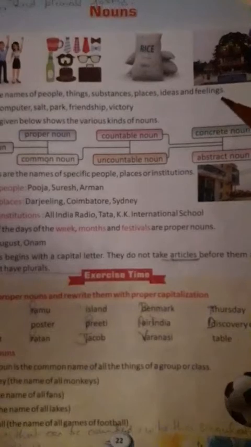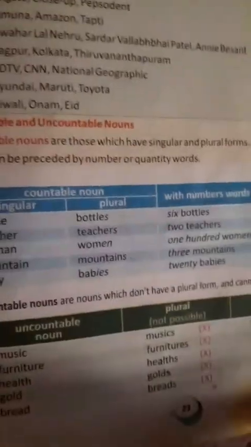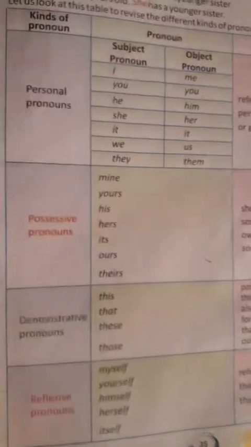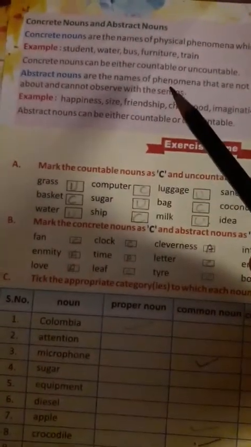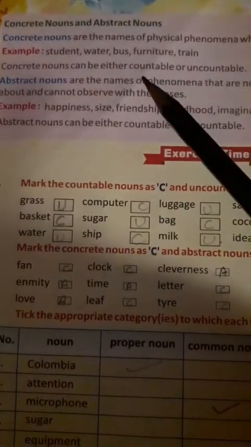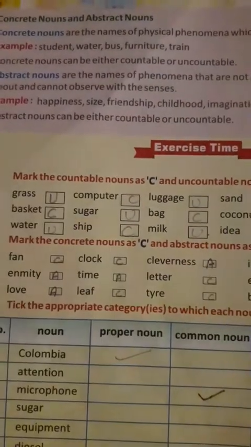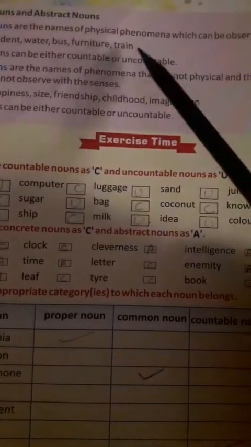Hello students, we have started the chapter on nouns, and in this lesson I have explained the proper noun, common noun, and the countable and uncountable. All this we have completed. Now come to the next type, that is the concrete noun and the abstract noun. So what is a concrete noun? Concrete nouns are the names of physical phenomena which can be observed with the senses.